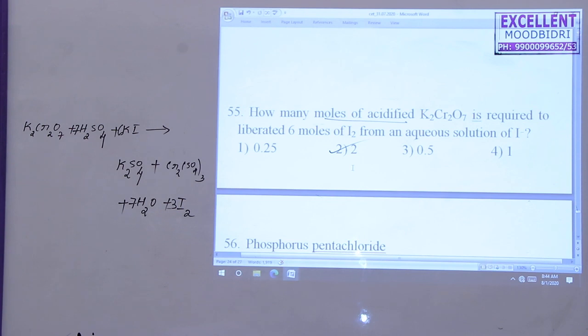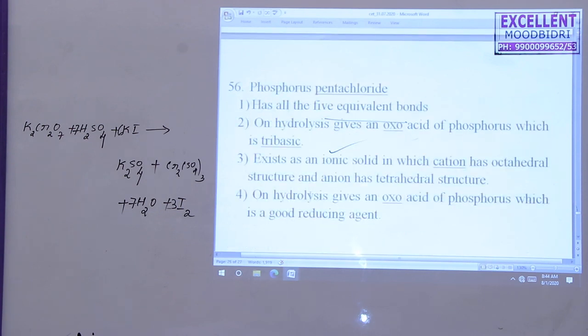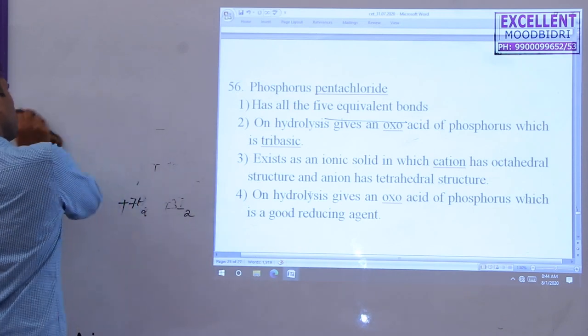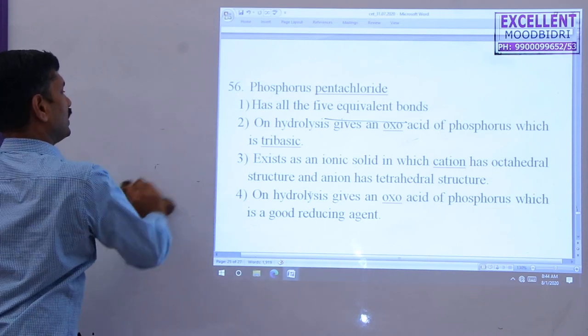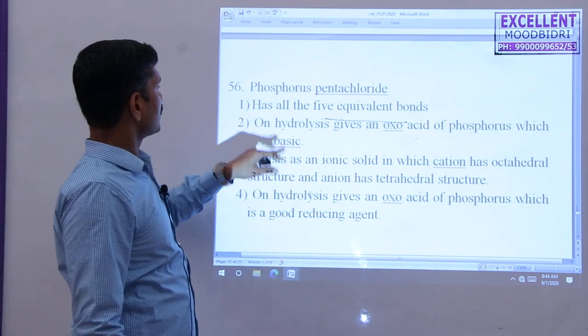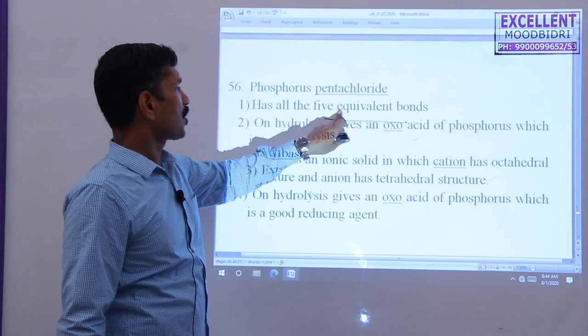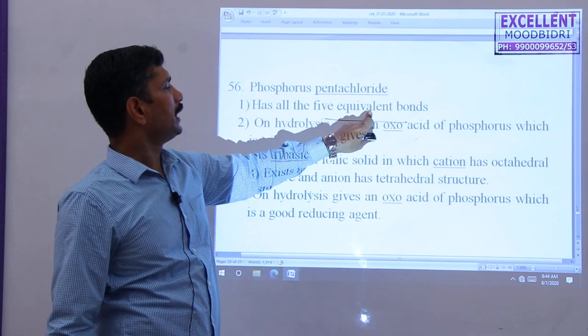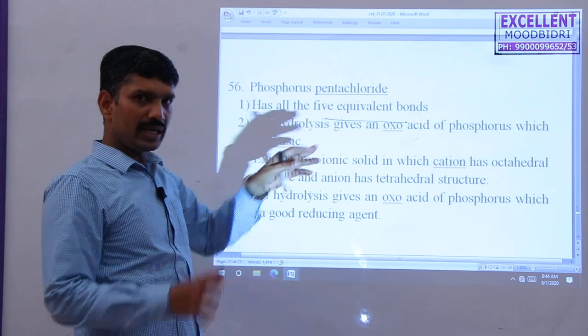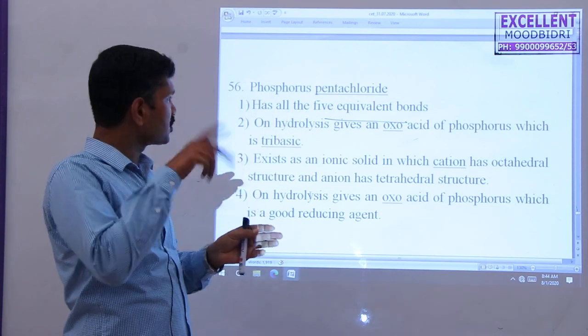Okay. Next question. Phosphorus pentachloride. It has 5 equivalent bonds, this is wrong. Actually, out of 5 bonds, 3 are in the equatorial position and 2 are in the axial positions.